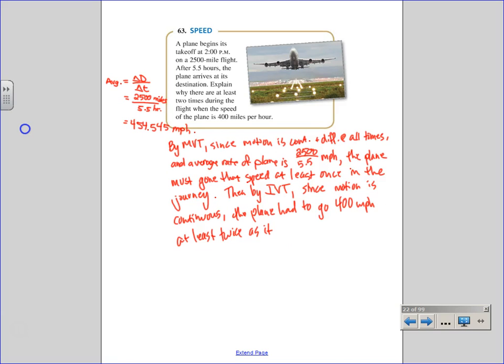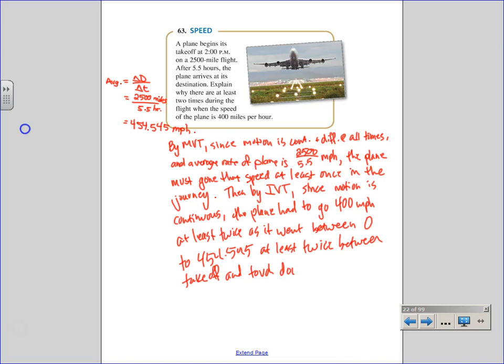As it went from 0, you could say, at least twice between takeoff, what did it say, and touchdown? Something to that effect. We could have worded that a little bit differently.